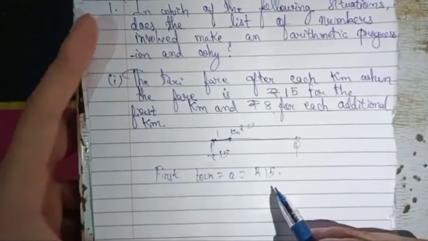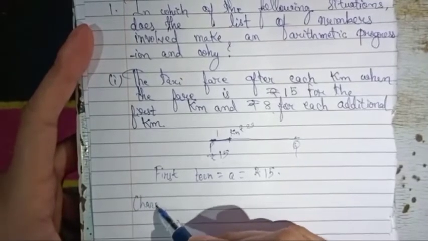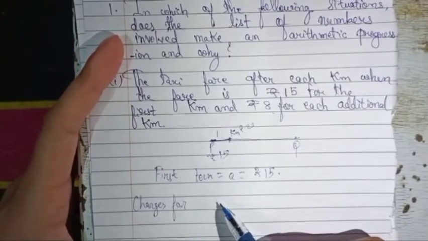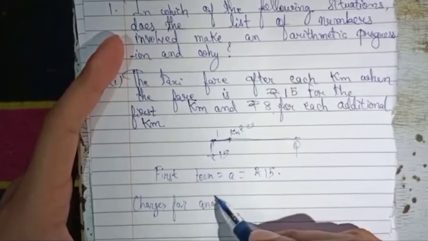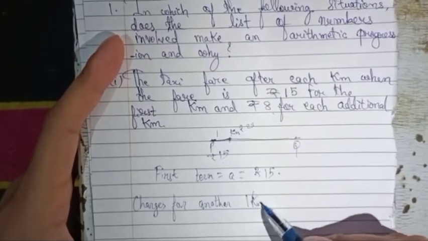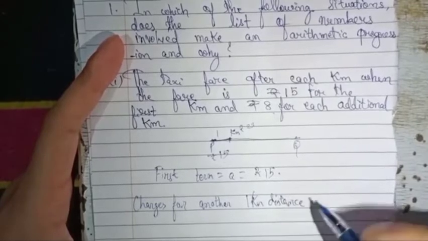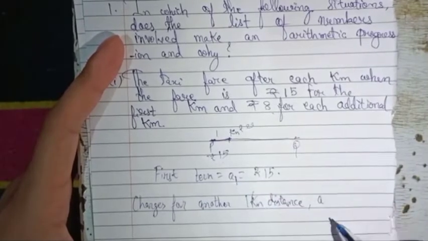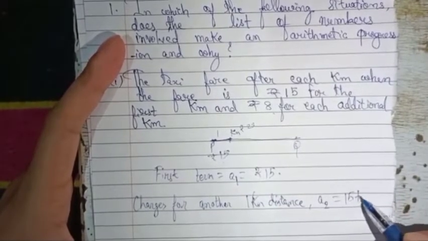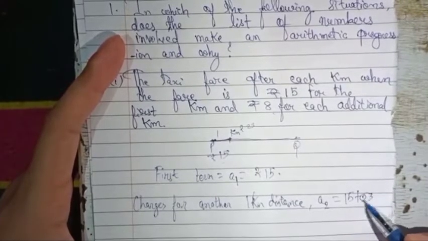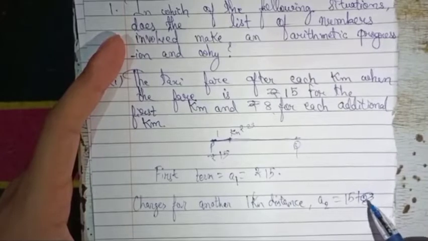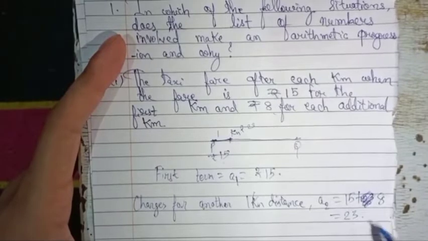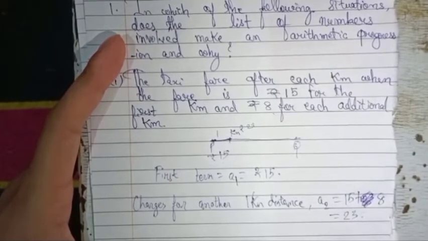Then the charge for another 1 kilometer distance can be represented by A2, and A2 will be equal to 15 plus 8, so 15 plus 8 becomes 23.